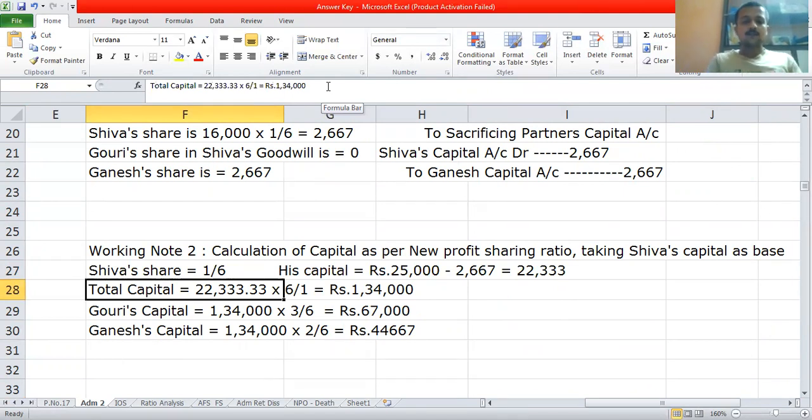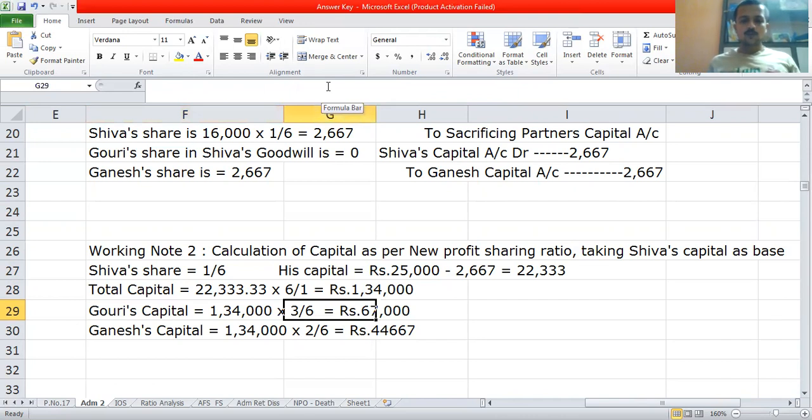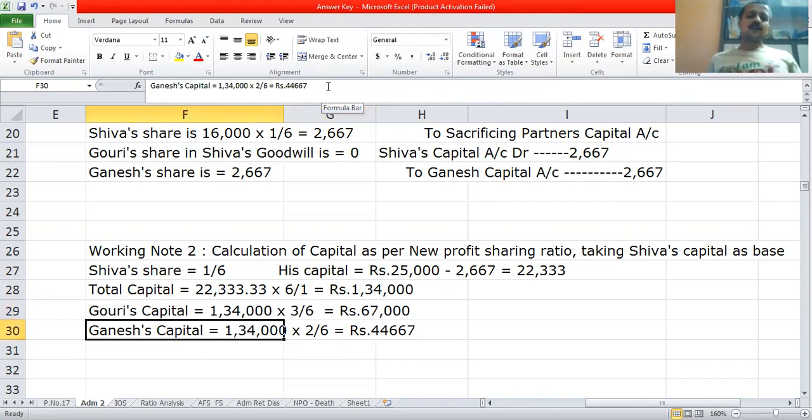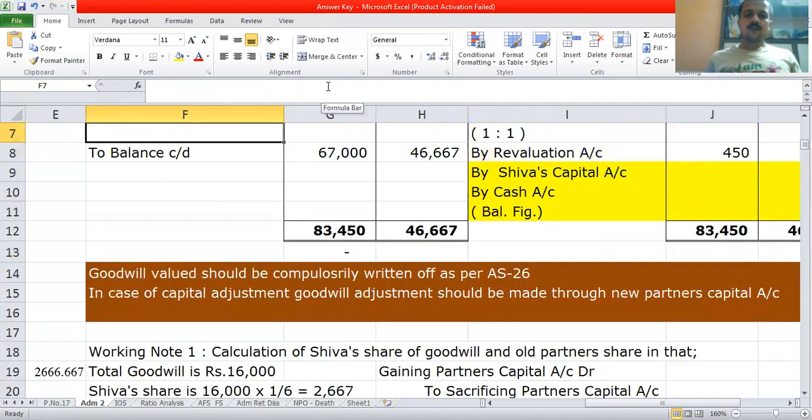For total capital, I have considered Shiva's capital as 22,333.33 into 6 by 1. When you make it exactly, you will get 1,34,000. Then out of that, Gauri's share will be 1,34,000 into 3 by 6, that is the new profit sharing ratio, so it will be 67,000. And Ganesh's capital will be 1,34,000 into 2 by 6, which will be 44,667. Once you finish this, you need to go to the partners' capital account.